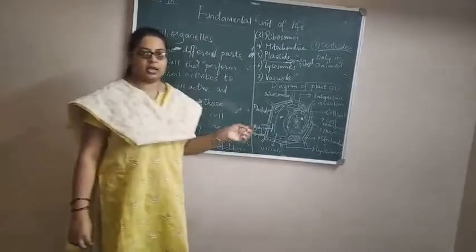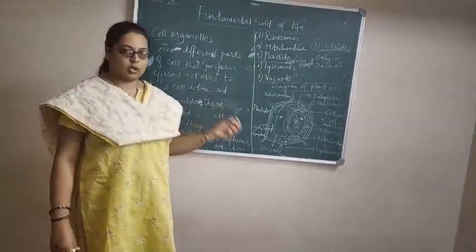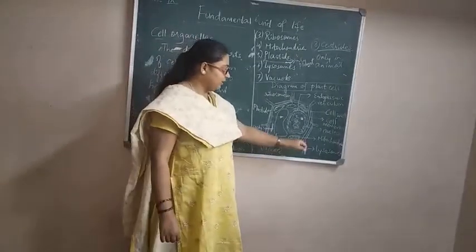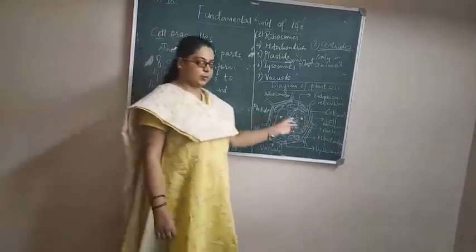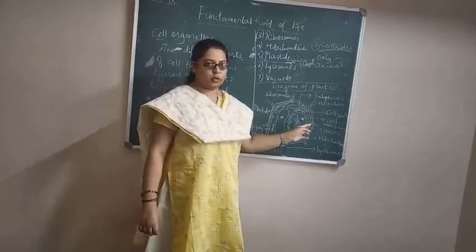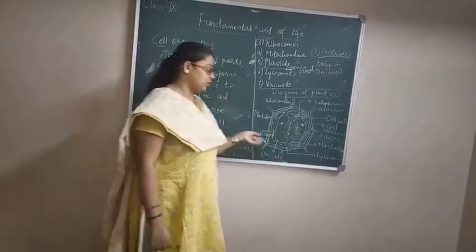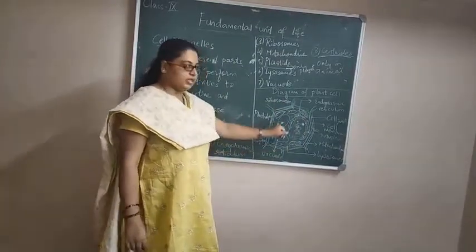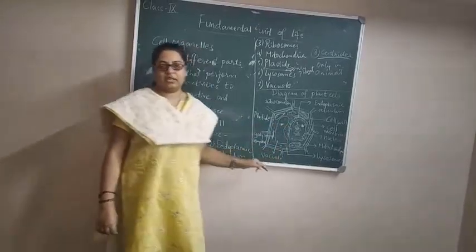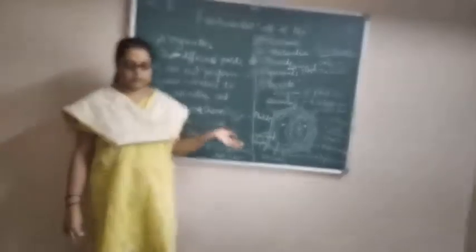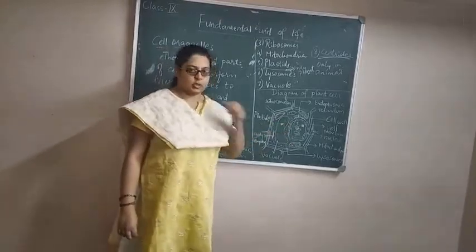It is the main part of the cell which provides the energy for the cell to carry out all the activities. And the remaining cell organelles: the nucleus, which is meant for the reproduction process, and it transports all the chromatin material, the genes, to the next generation, to continue its lineage. And next to this is the vacuole, this large component, which is involved in storage of food materials. Whatever food is prepared in the plants is stored in vacuoles. These are also called storage sacs.